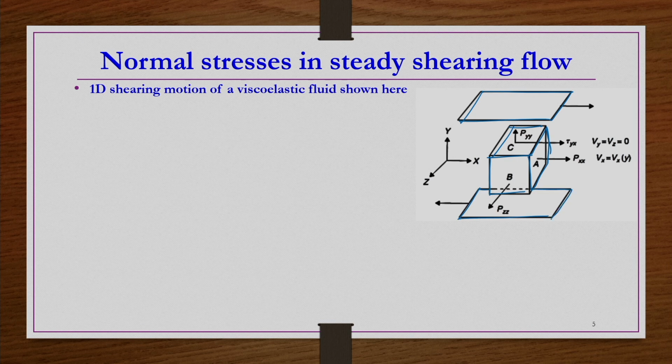Now, we are shearing this plane in such a way that a shearing action takes place. This fluid element undergoes shearing action. So, if it is only a viscous material which does not have an elastic fluid component, then what we have seen is that the only stress developed is the shearing stress, and that shearing stress would be in the direction of the shearing, and the plane on which it is working would be normal to the shearing direction.